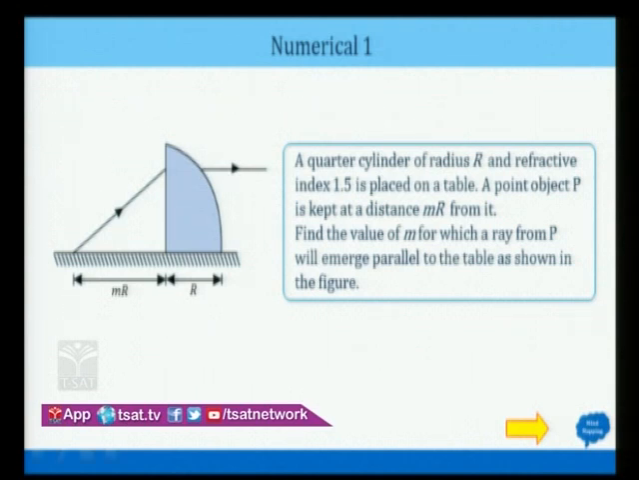In the question, they have given a quarter of a cylinder of radius R, as you can see it is mentioned over here that the radius is capital R. The refractive index of this cylinder is 1.5 and it is placed on a table. A point object is kept at a distance of m times capital R, where capital R is the radius of the cylinder. Now you have to find the value of m,